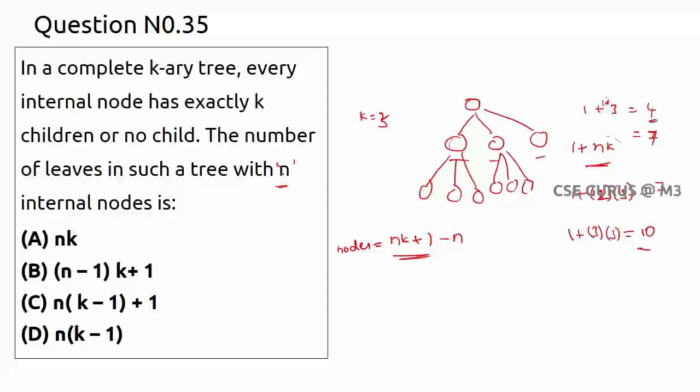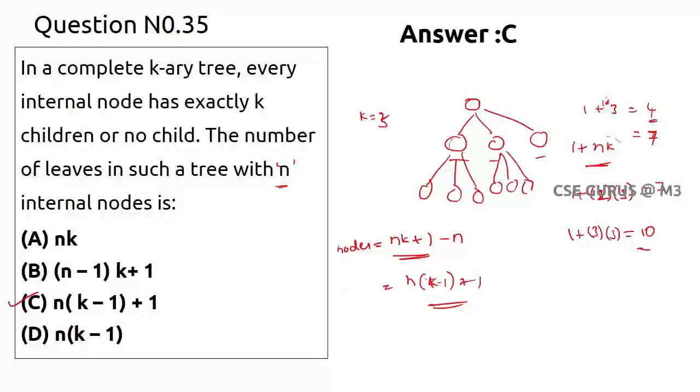Here it says n internal nodes, so we have taken it according to the formula. Now if I subtract the internal nodes, the remaining nodes are leaf nodes. So I can write it as n into k minus 1, plus 1, right? I have taken n common here. So option C is the correct answer.